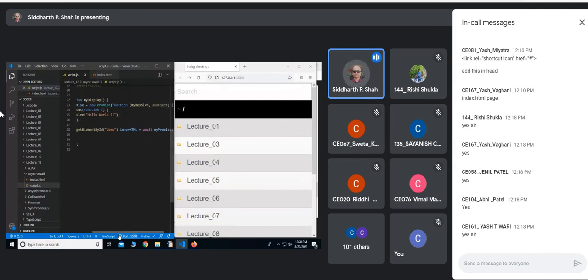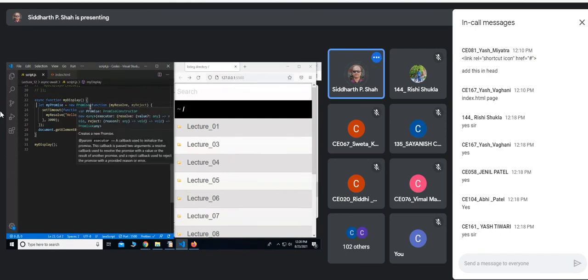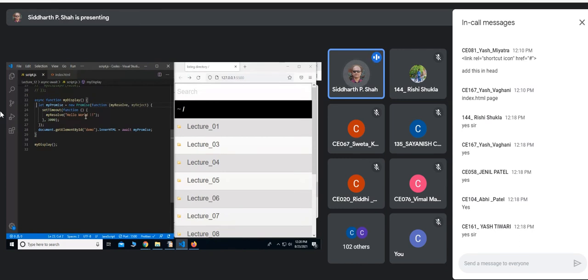In fact, await I have not put here because we are not using it. But what this async function, my display, does is create one promise object by passing this executor function. And what this executor function does is just wait for 3 seconds and then call this my result. So basically it is resolving it.